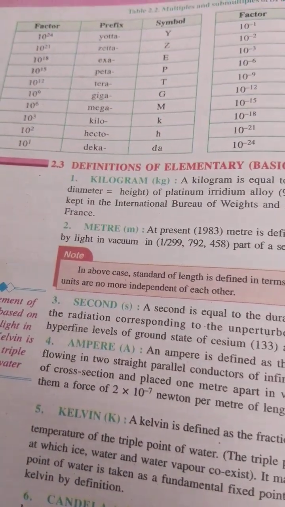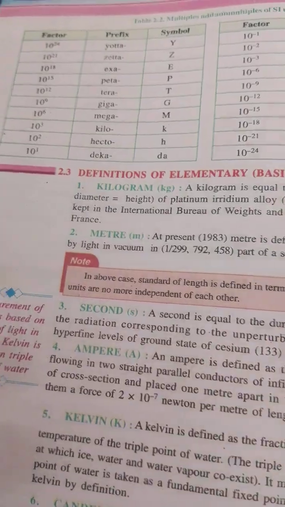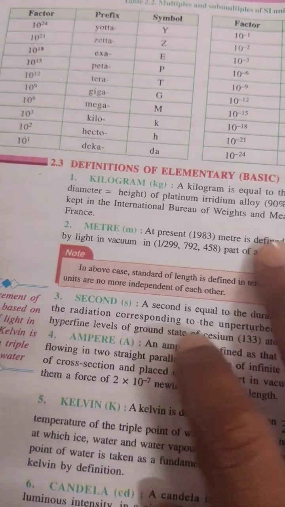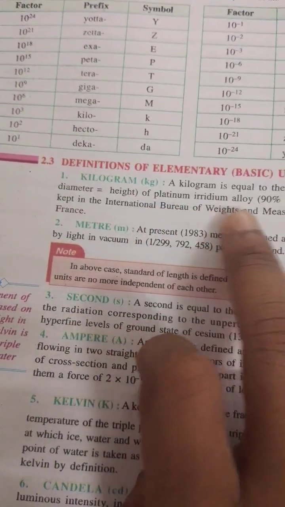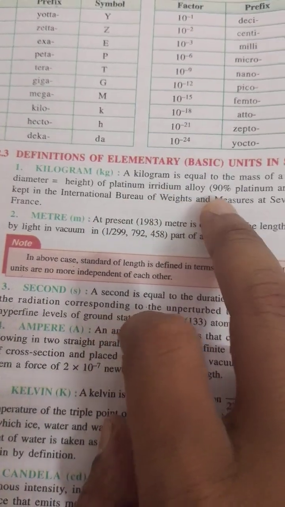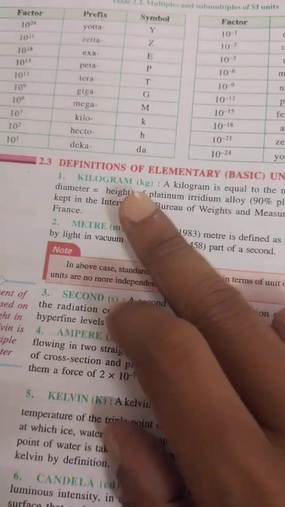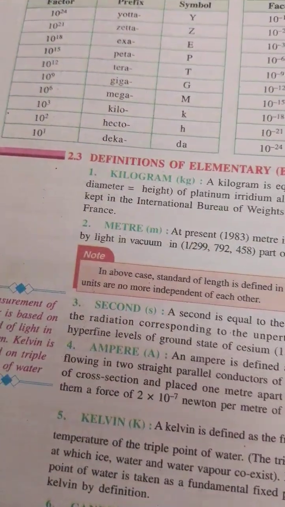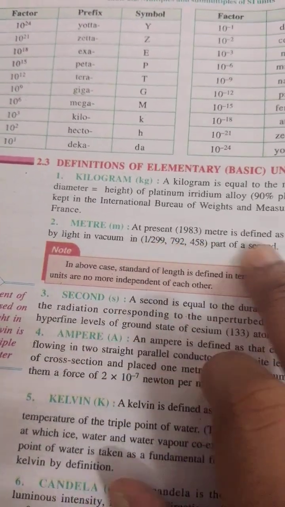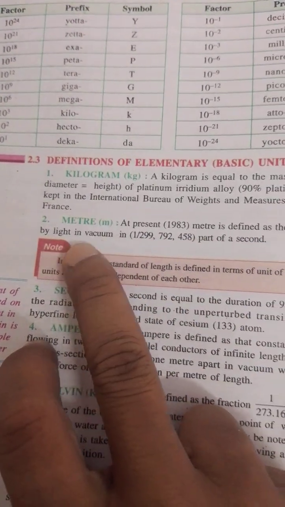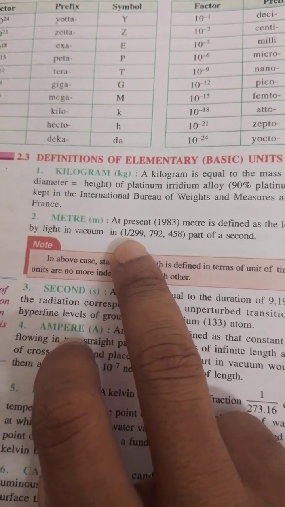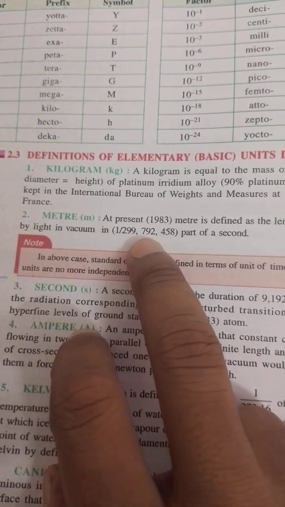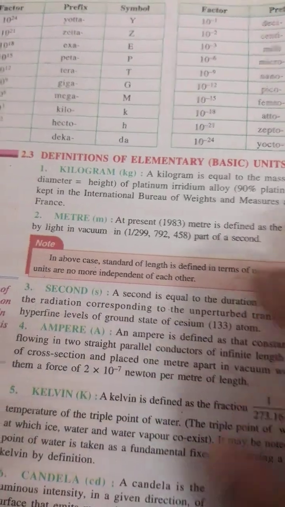Definition of elementary basic units in the SI system. How can you define 1 kg? 1 kg is the mass of the cylinder kept at Sevres near Paris, a prototype of platinum-iridium alloy, 90% platinum and 10% iridium, taken as 1 kilogram. Meter: how can you define 1 meter? It is defined as the length of the path traveled by light in vacuum in 1 by 2,99,792,458 parts of a second.